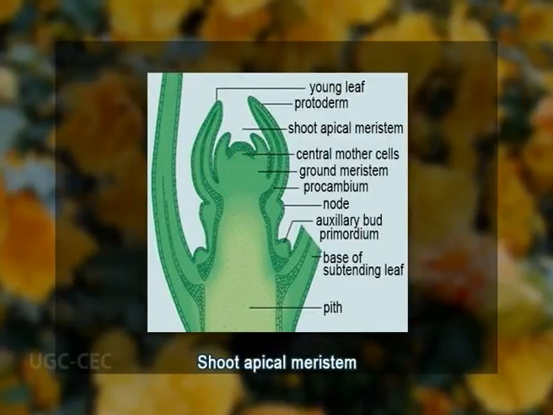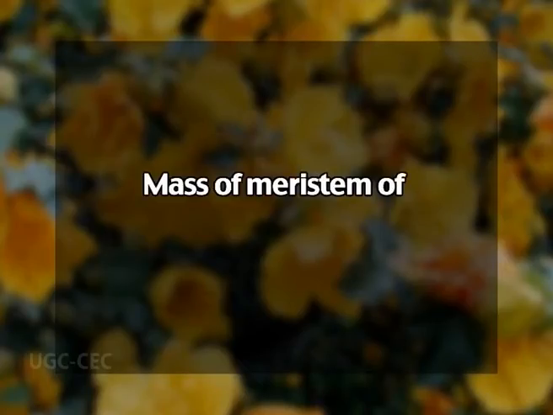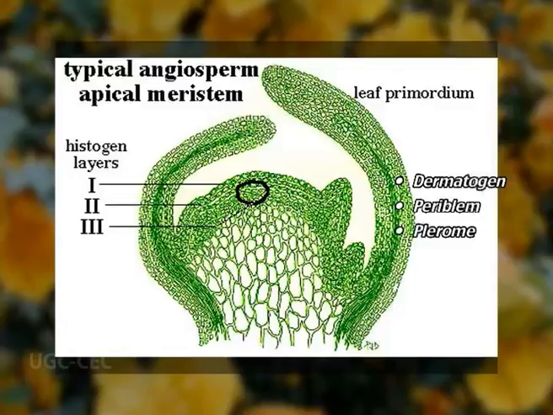Shoot apical meristem of angiosperms was extensively studied by Hanstein in 1870. According to his theory, the histogen theory, the main body of the plant arises not from superficial cells but from a mass of meristem of considerable depth. And this mass consists of three parts, the histogens, which may be differentiated by their origin and course of development. The histogens were: number 1, the dermatogen, a unistrate external layer; second, the periblem, which gives rise to cortex; third, the plerome, a central core which fills and constitutes the entire mass of axis.